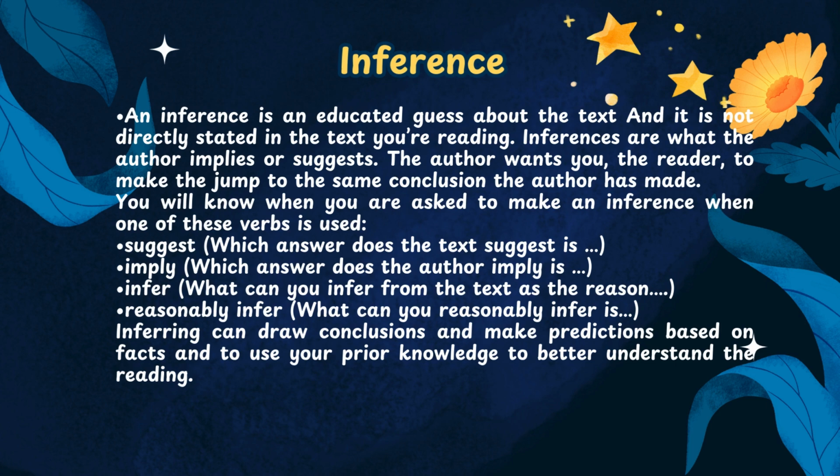You will know when you are asked to make an inference when one of these verbs is used. Suggest: which answer does the text suggest is. Imply: which answer does the author imply is. Infer: what can you infer from the text as the reason. Reasonably infer: what can you reasonably infer is. Inferring means you can draw conclusions and make predictions based on facts, and use your prior knowledge to better understand this reading.